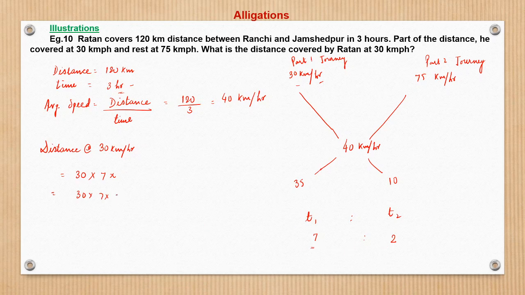So 7 units will represent 7 by 9 into 3. You can write it this way: 9 units represent 3 hours, so 7 units will represent 3 by 9 into 7. So 30 into 7 into 3 by 9, which is 10 into 7, so 70 kilometers.